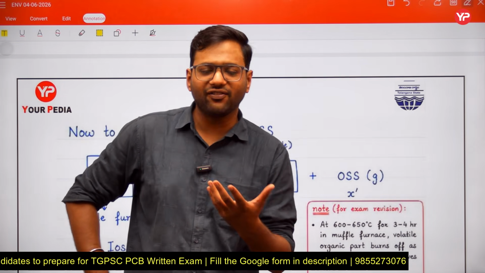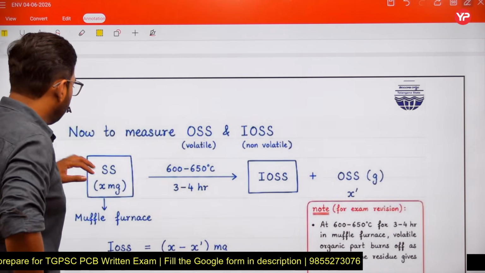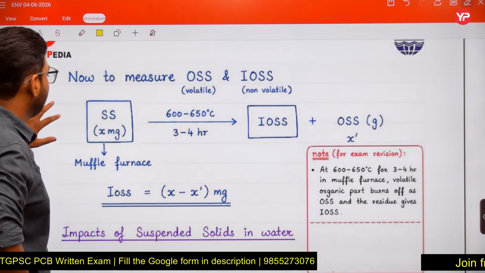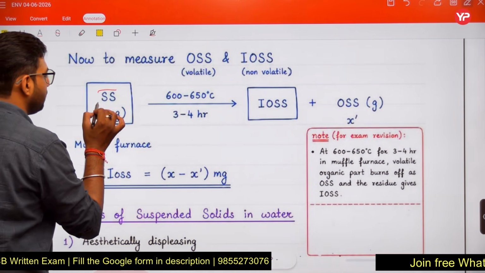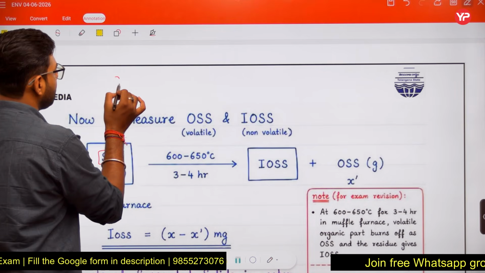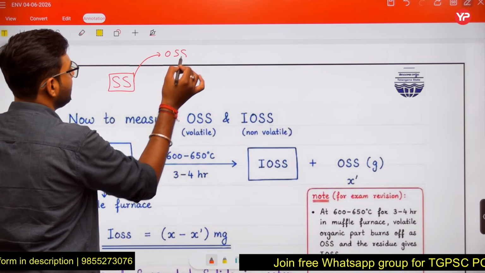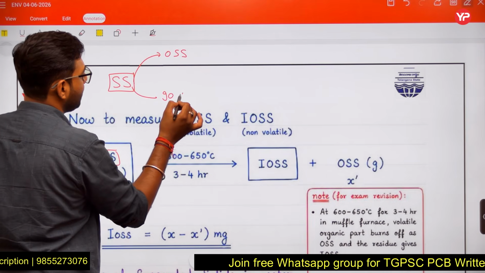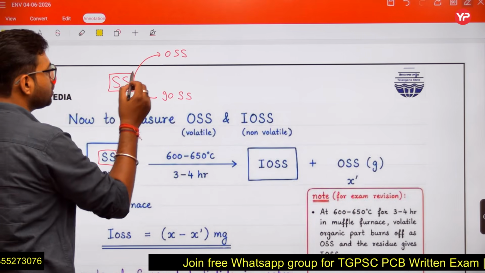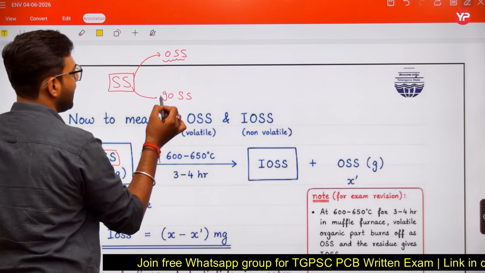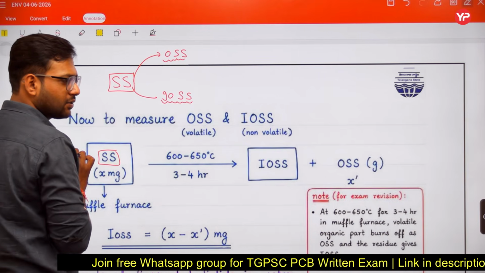So how can we differentiate that? Now listen, let us suppose suspended solids. Among these suspended solids, some are organic suspended solids and some are inorganic suspended solids.